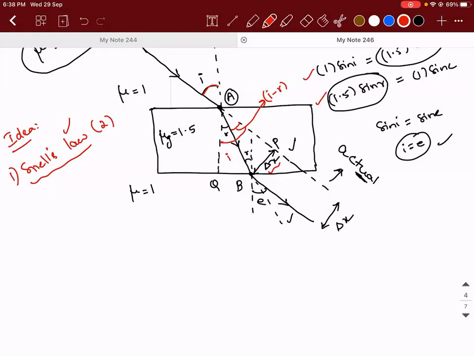Generally they will not give you the refractive index as 1.5 or something. It will be given as mu. So we will try to derive everything in terms of a general formula. Then we can apply it to the problem. So Snell's law is applied twice. We have already done it. So can I write sin I is equal to mu sin R?